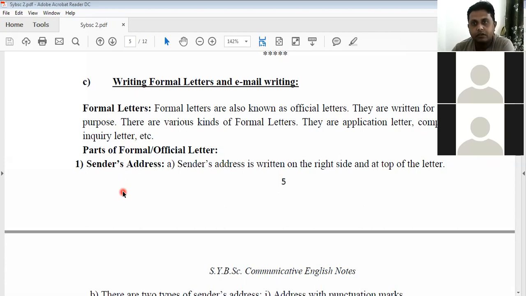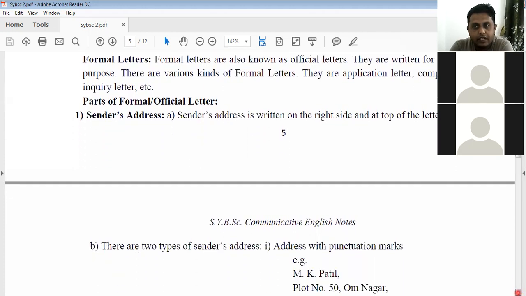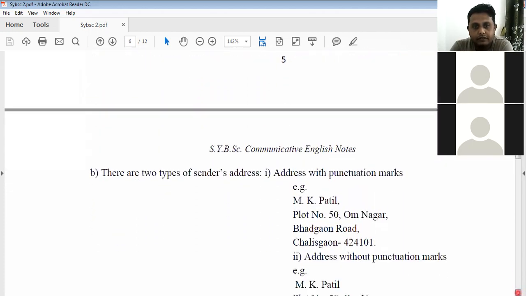We'll also go through two or three examples of formal or business letters. So, which parts of formal letters are there? The first thing that we have is the sender's address. As you know, it is written on the right side and top of the letter.